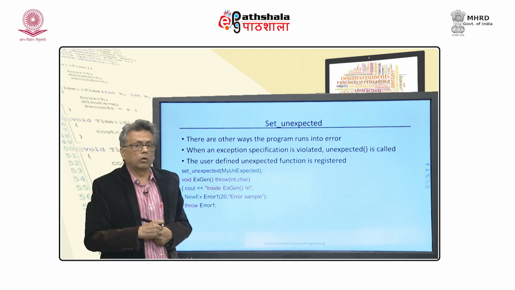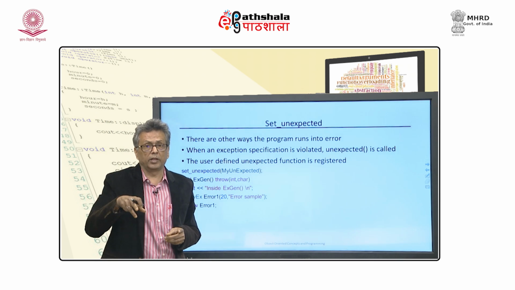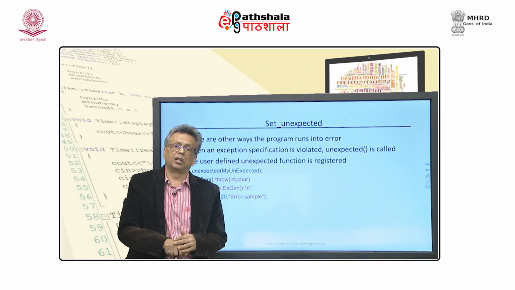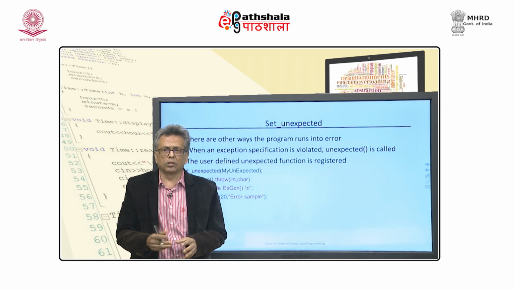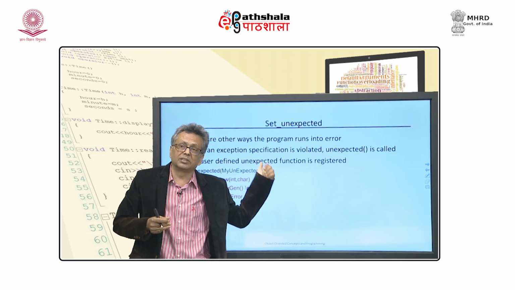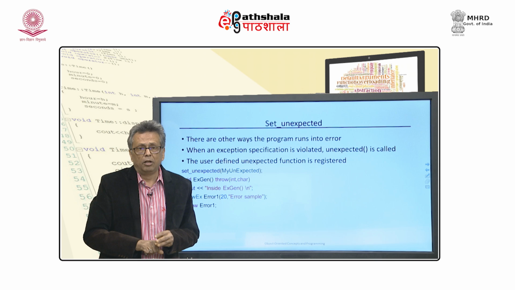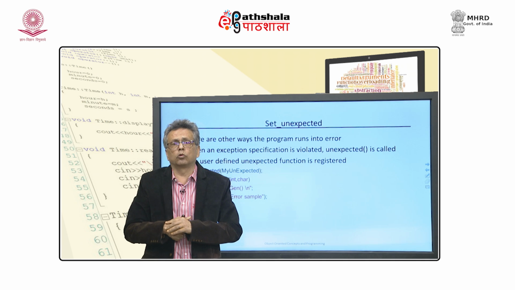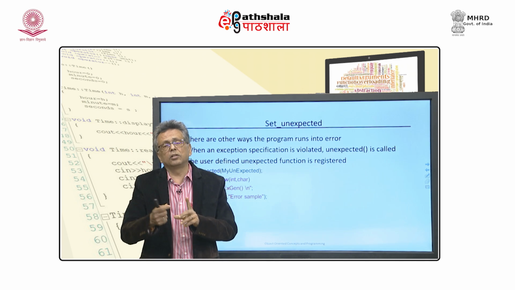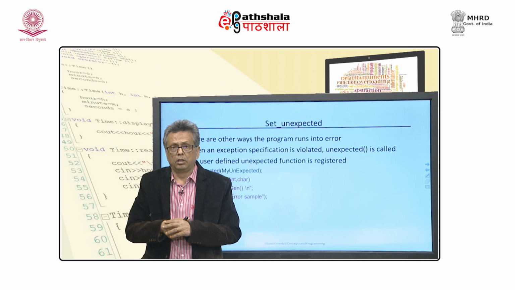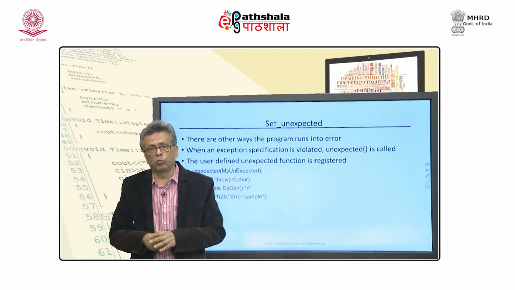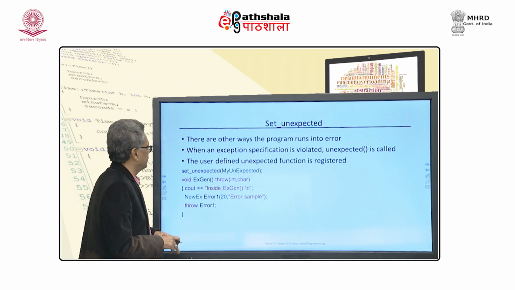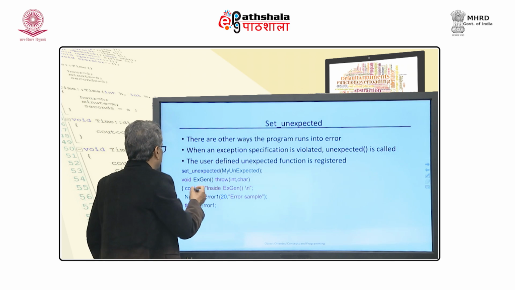So, how should I be able to do it? In fact, if it throws something other than the exception specification, what will it do? It will terminate the program. If I do not want to terminate the program, I can use set_unexpected to change that behavior, because whenever an exception other than what is specified in the throw specification is thrown, it in turn calls unexpected, which in turn calls abort. We do not want that default behavior, we would like to change it, so we use set_unexpected, which is very similar to set_terminate.